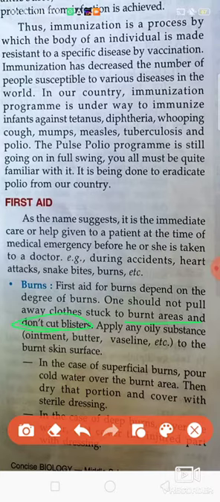We should only apply an oily substance like ointment, like butter or Vaseline on these skin surfaces. So what should we do first? First we should pour cold water over the burnt area and then dry that portion and cover it with a sterile dressing in case it is a light burn.